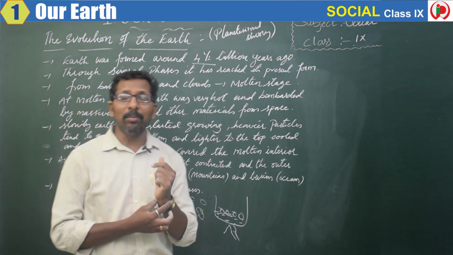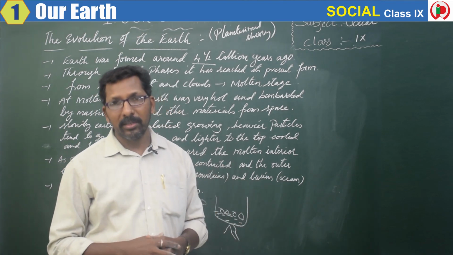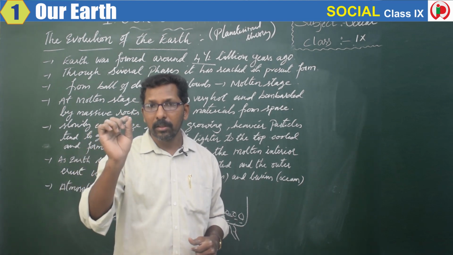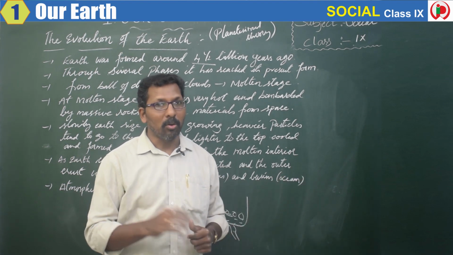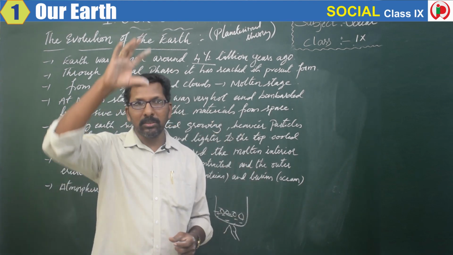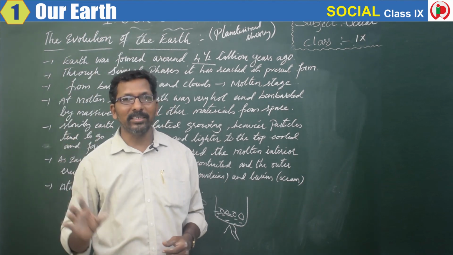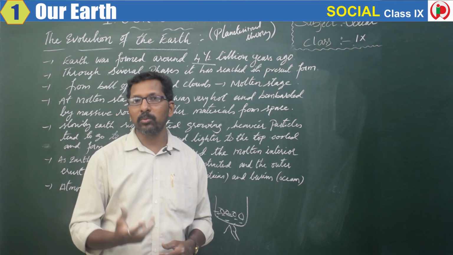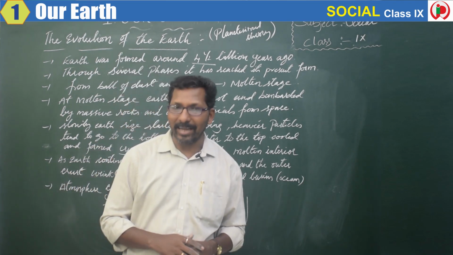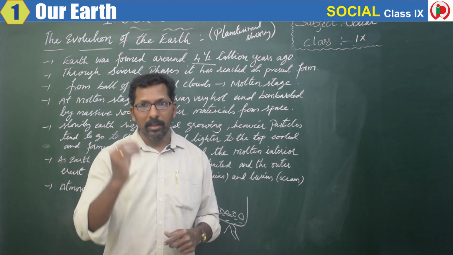In the beginning, when the planet Earth was formed, there was no atmosphere. Gases were there, but not life-giving gases. For example, oxygen was not present. It took some millions of years for the formation of the atmosphere. Atmosphere means a layer of air which consists of different types of gases.